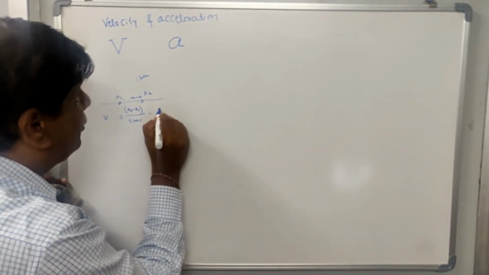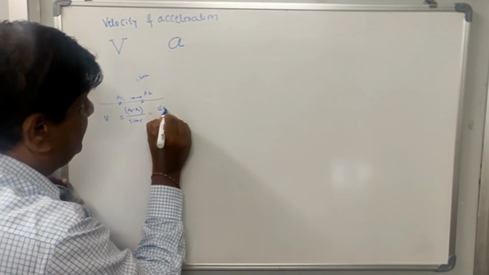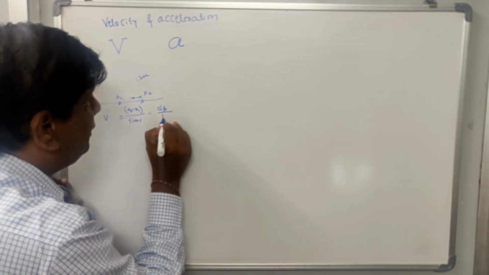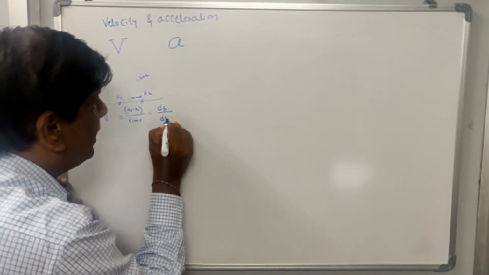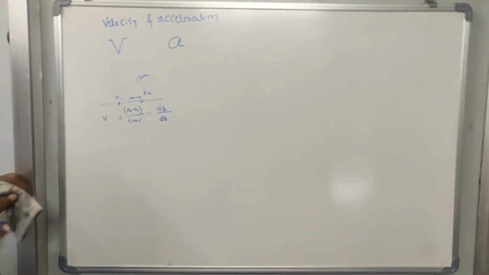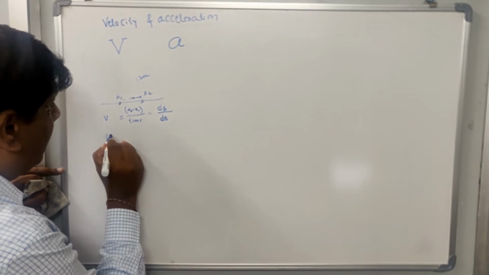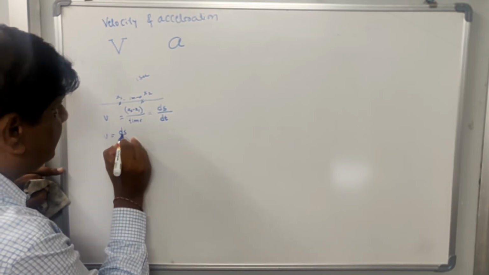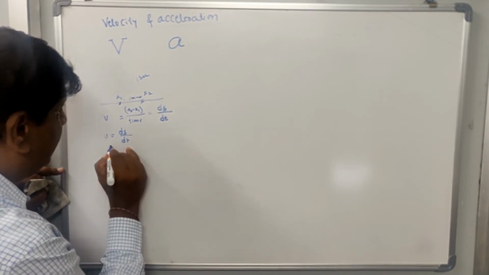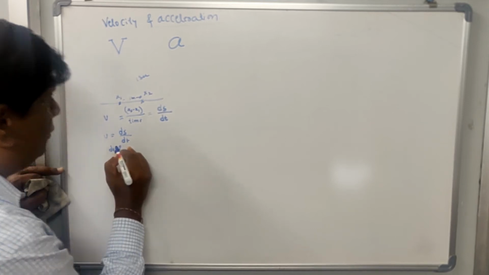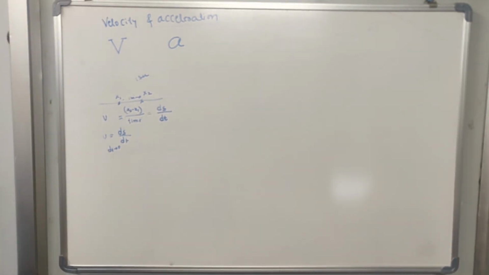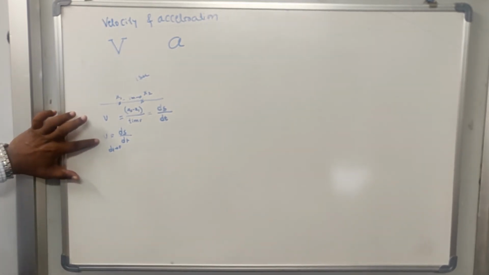So this I am going to call ds, the change in position, with respect to time dt, that is ds by dt. So V I denote as ds by dt when dt tends to 0. What is ds? ds is the change in position. So change in position divided by time is known as the velocity.